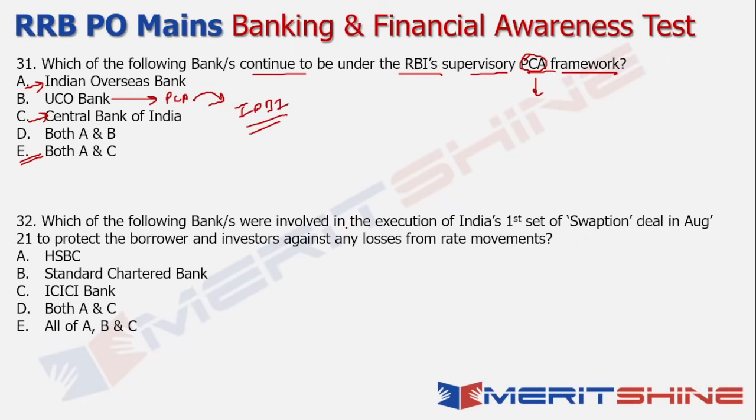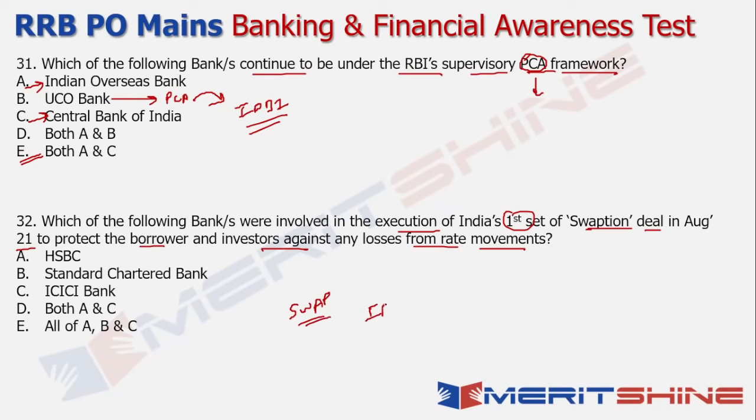Now, which of the following banks were involved in the execution of India's first set of swaption deal that was there in August 2021 to protect the borrower and the investors against any losses from the rate movements? So firstly, there are two derivatives involved here. So one is a swap. Right, so swap means interchange of whatever things that you want to change. That's in a very layman term.